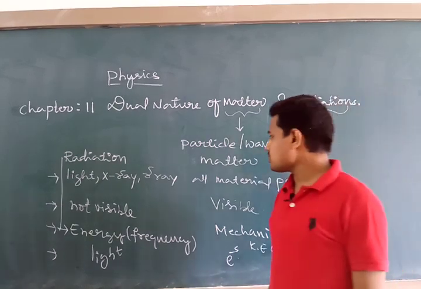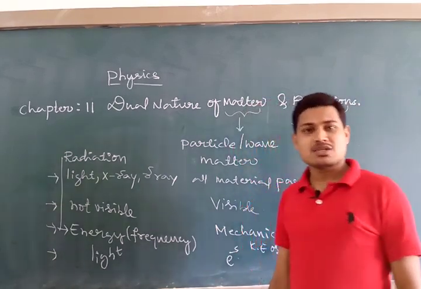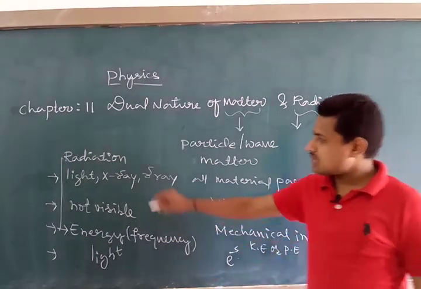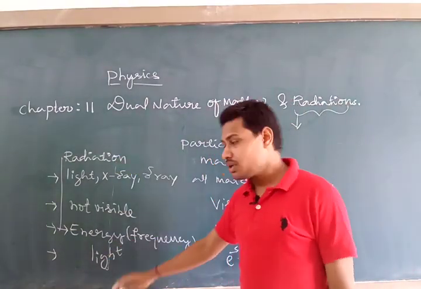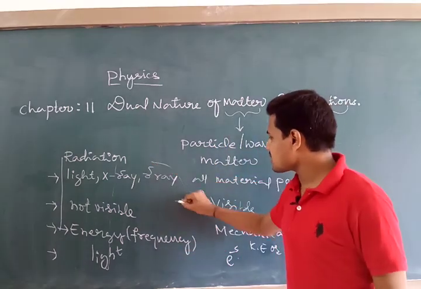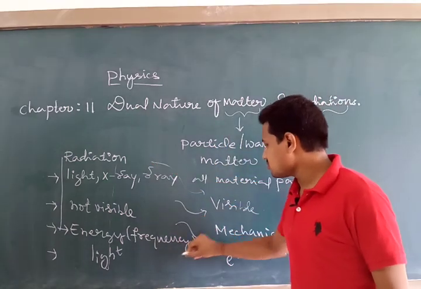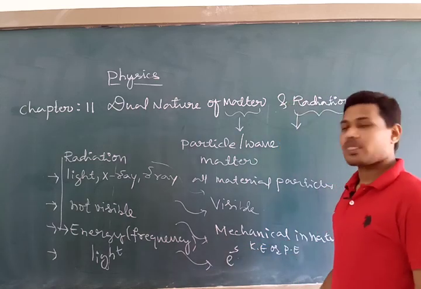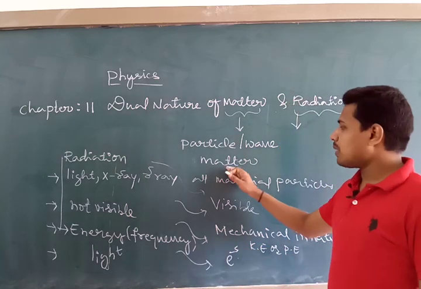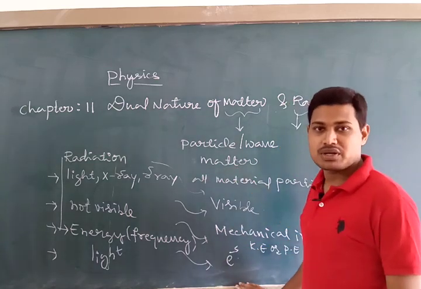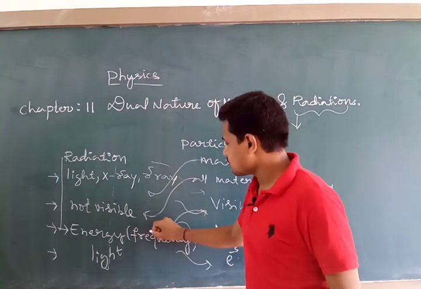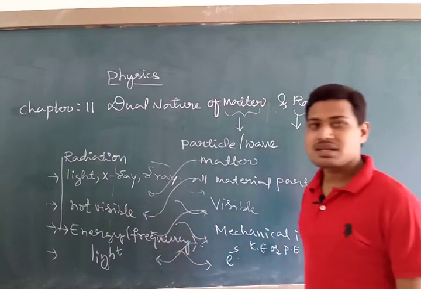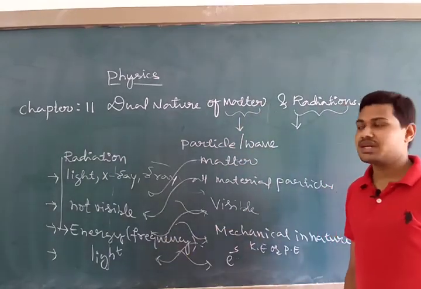It means radiation as well as matter has two natures. So sometimes radiation, along with all these properties and many more, can also have the other properties. In the same way, matter, along with all these properties, can also have the other property. So that is the reason that de Broglie suggested this.